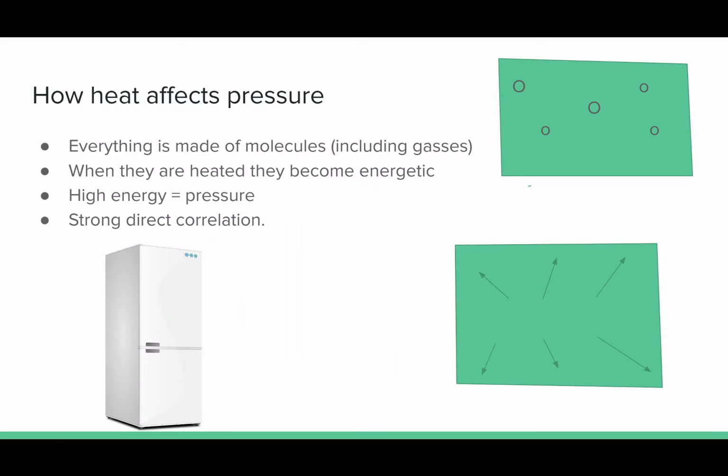So to start off, how heat affects pressure. Heat and pressure have a strong direct correlation. What that means is as pressure increases, heat increases, and as pressure decreases, heat decreases, and vice versa. They affect each other, and they cannot be excluded from each other.